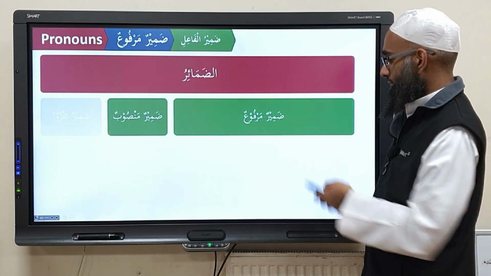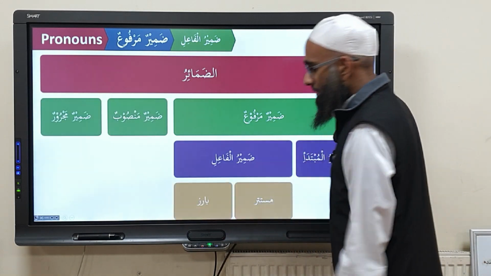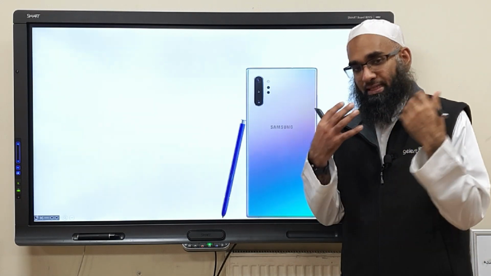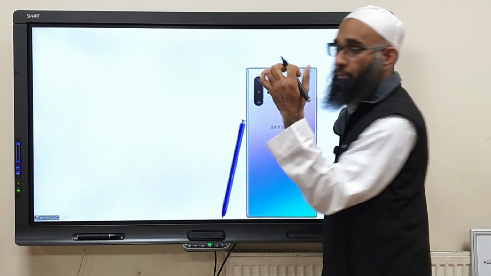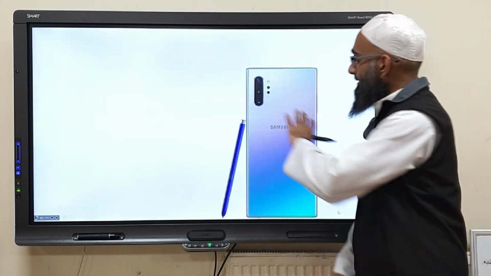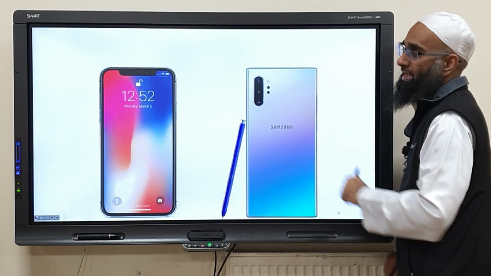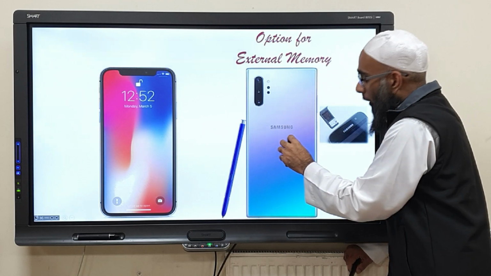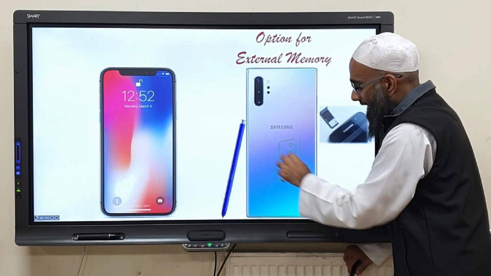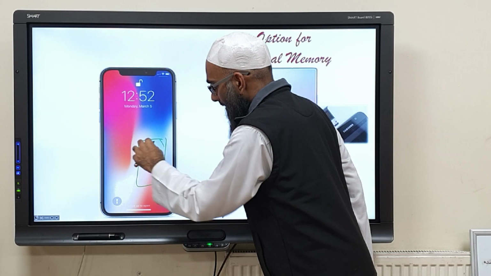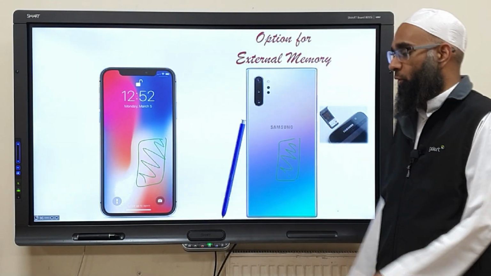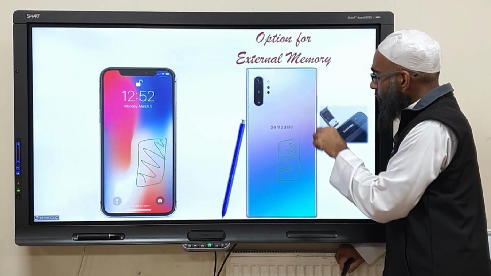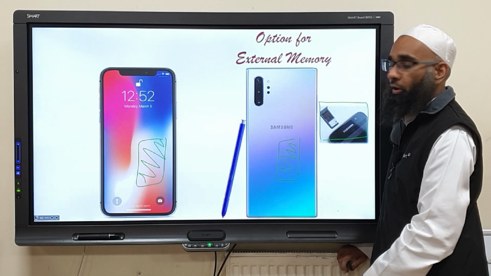Okay, so we have Zamir Mustatir and Zamir Bariz. Right, now, as an example, to make it easier for you to understand, I'll give an example of a phone. Okay, this is a Samsung phone, and that's an Apple phone, iPhone. Now these phones, all phones have a bit of a memory card. It's built in, some kind of memory system built in the system. And that stores all our information, all the photos and all your videos and all your documents, everything is stored on that. This phone, it also has space for an external memory card.